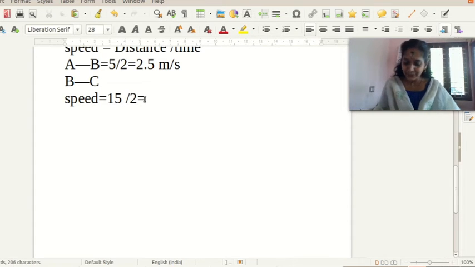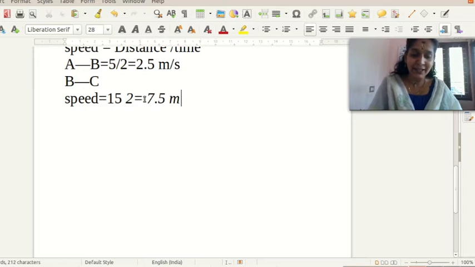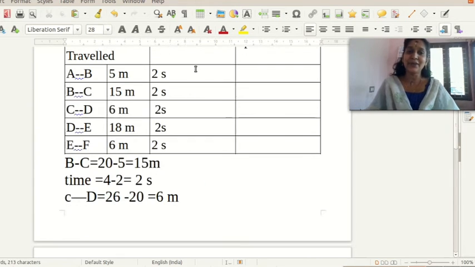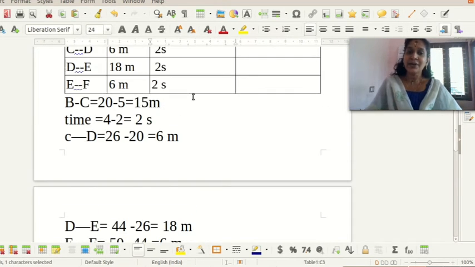That is equal to 7.5 meter per second. We can write all these in our table.